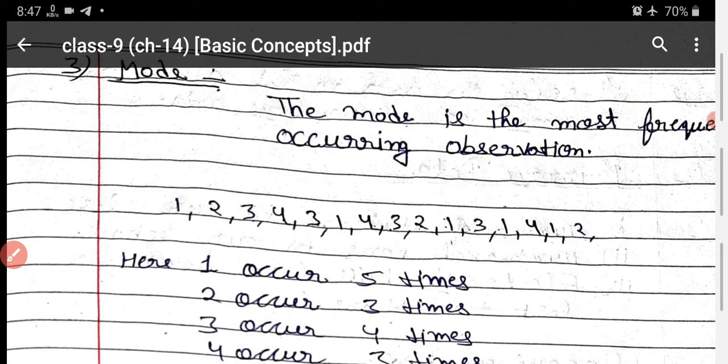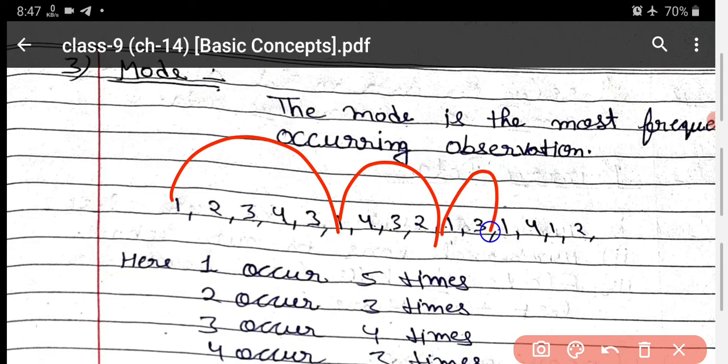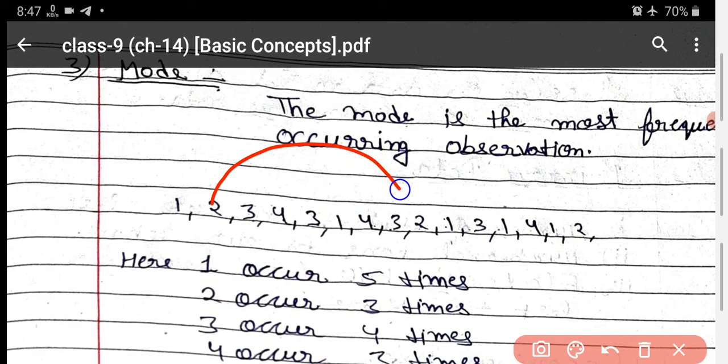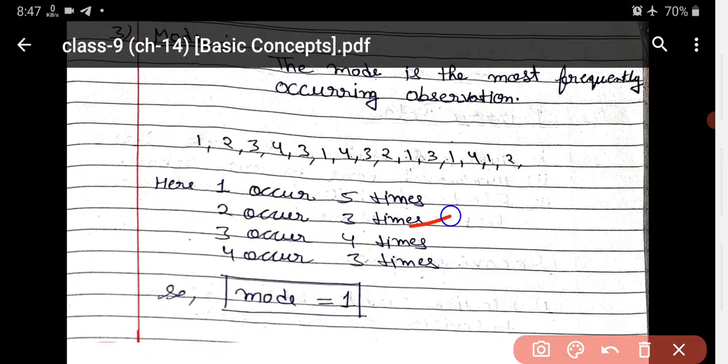Now I am writing here some data by myself: 1 2 3 4 3 1 4 3 2 1 3 1 4 1 2. Now just count how many 1s are there. 1, 2, 3, 4, 5. So right here, 1 occurs 5 times. Now check 2: 1, 2, 3. 2 occurs 3 times. Now check 3: 1, 2, 3, 4. 3 occurs 4 times. Now check 4: 4 occurs 3 times. So you have to check how many times each occurs. 1 occurs 5 times, 2 occurs 3 times, 3 occurs 4 times, and 4 occurs 3 times.